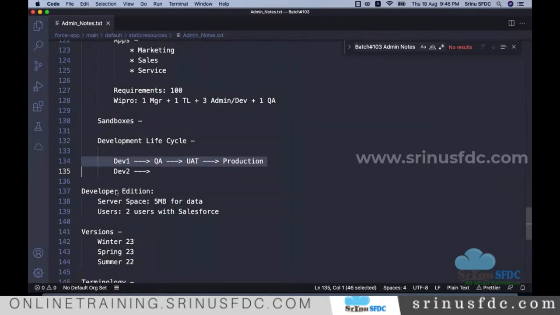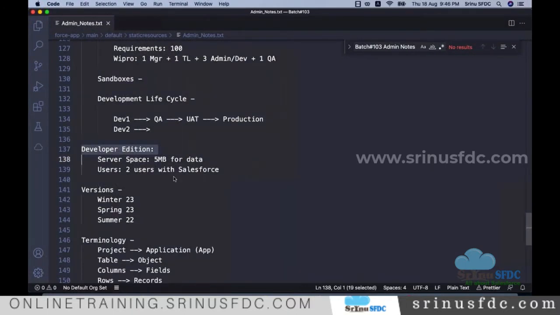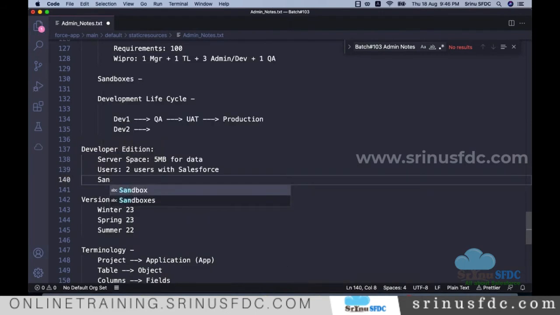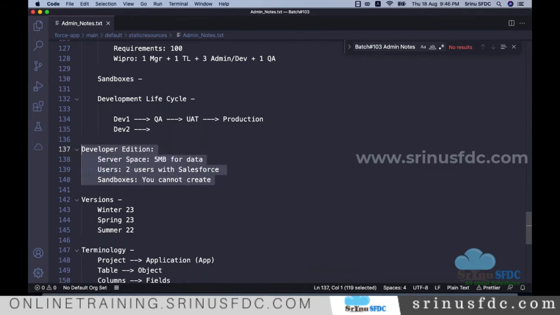One of the points is, whatever account we registered is a developer edition, right? So one of the limitations is that sandboxes you cannot create, since it is a free account. Salesforce is not allowing us to create the sandbox. That's one of the limitations for us just to explore Salesforce.